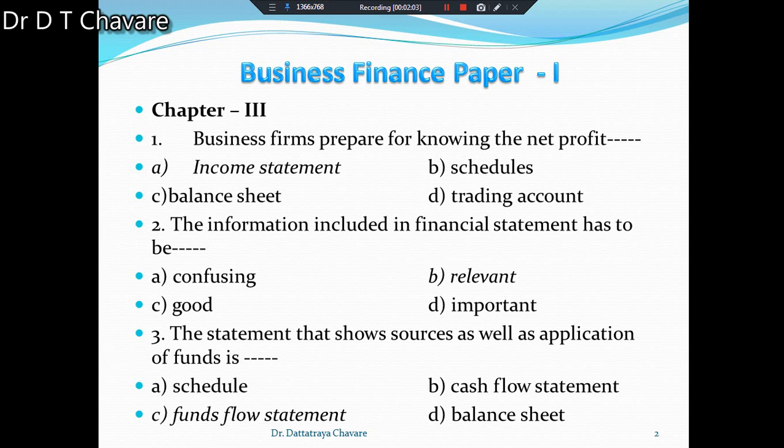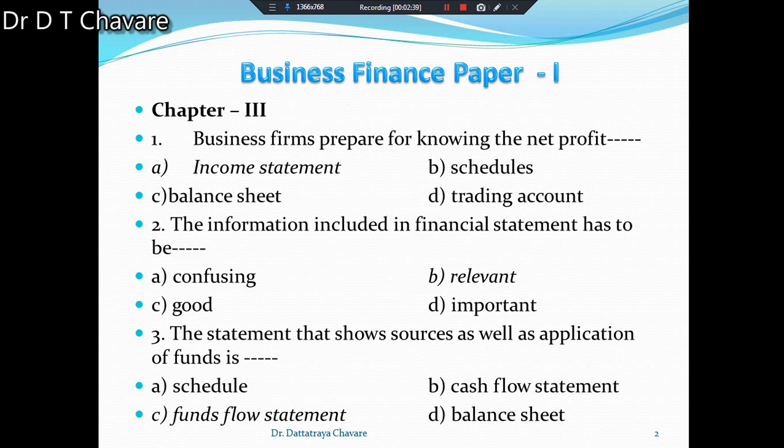Then the second question may be there. The information included in a financial statement has to be dash dash. Whatever information is there in the financial statement, of what nature should it be? Four alternatives are given: confusing, relevant, good, important.